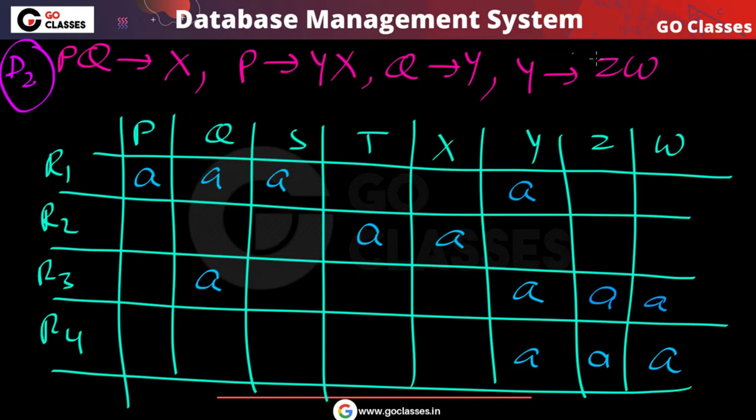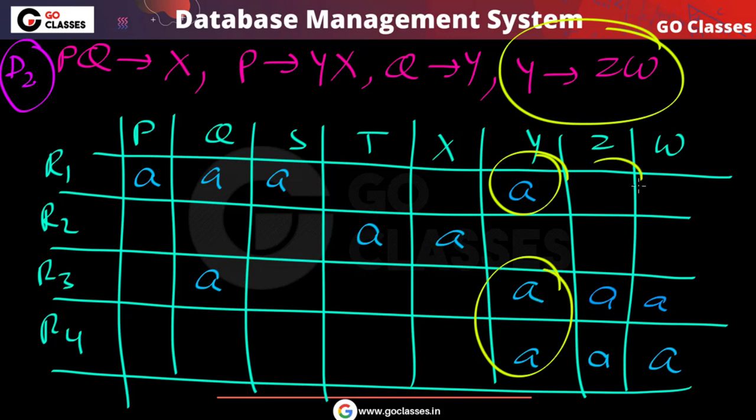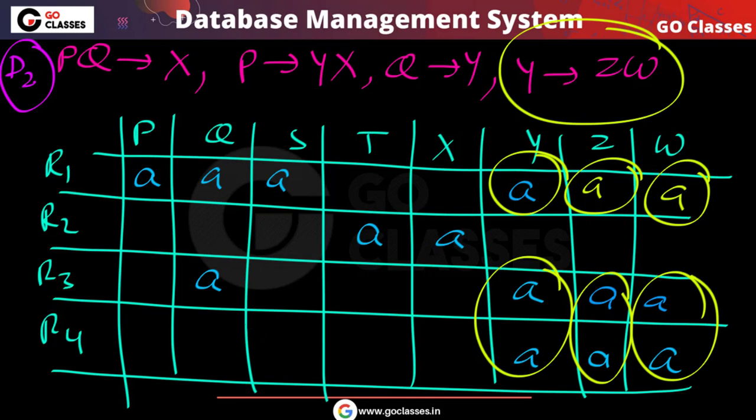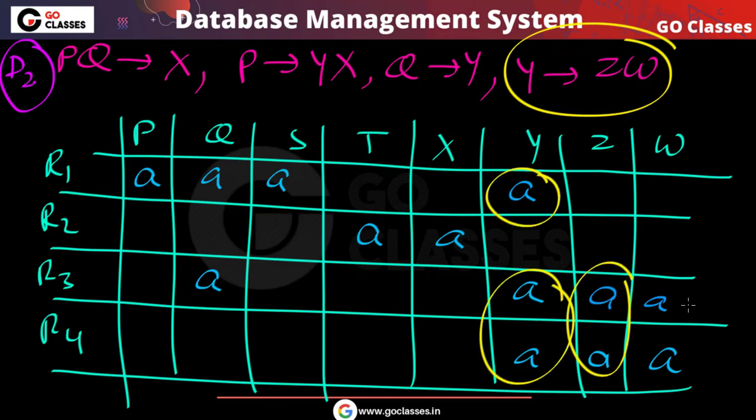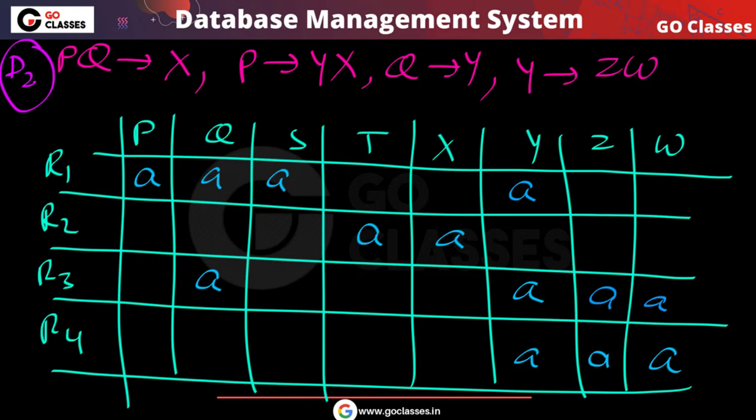Again we can apply y determines zw. In these rows the y value is the same, so in these rows the z and w values will also be the same, so you will get a here also. So this is what we are going to get. Finally, here we got a, here we got a.